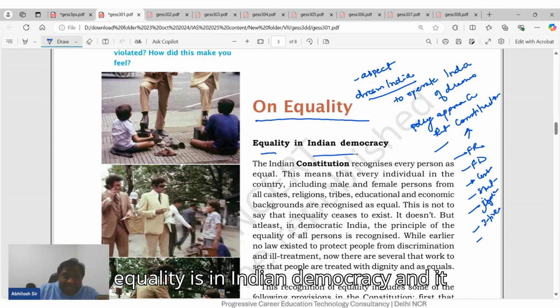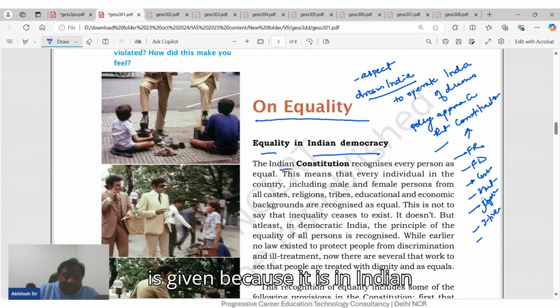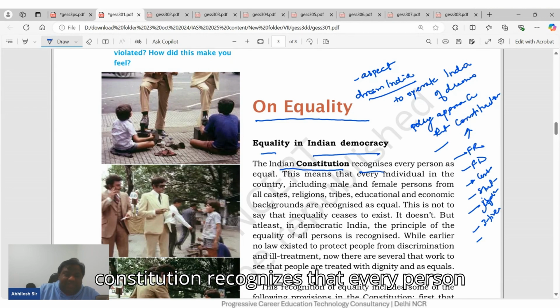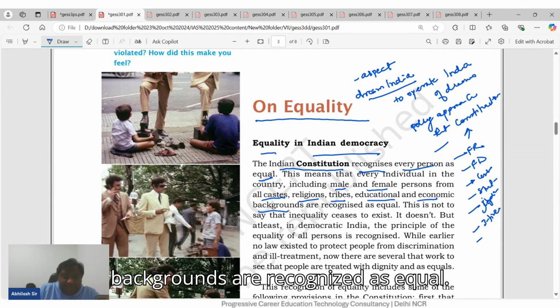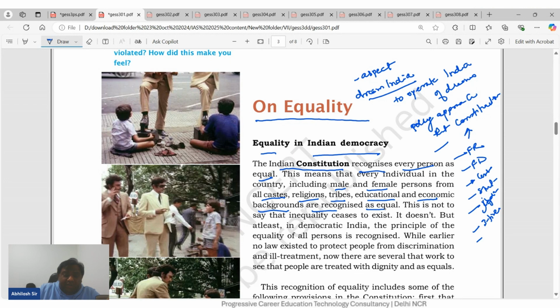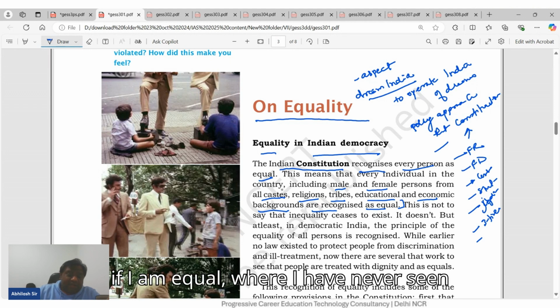Equality is in Indian democracy, and it is given because the Indian constitution recognizes that every person is equal. That includes male, female, persons from all castes, religions, tribes, educational and economic backgrounds, who are recognized as equal. Now, the first thing that comes to a child's mind is: if I am equal, why have I never seen that equality?